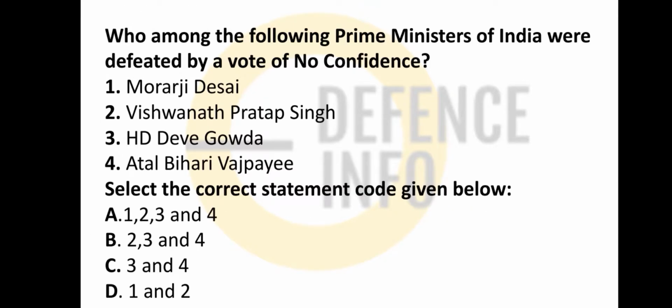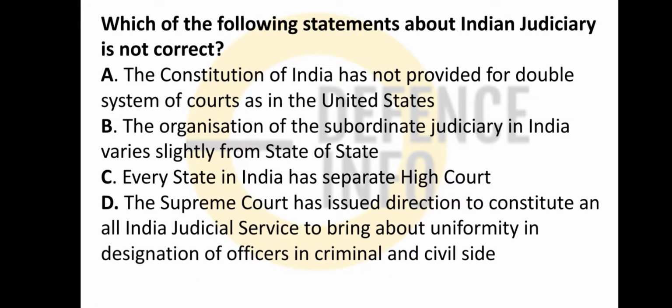Who among the following Prime Ministers of India were defeated by a vote of no confidence? So we all know, friends, it is options 2 and 3: VP Singh, HD Deve Gowda, Atal Bihari Vajpayee.